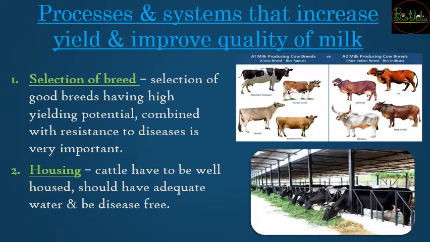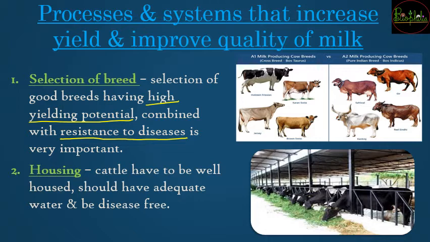So you have to select a very good breed which is going to be high yielding potential breed, जो ज़्यादा से ज़्यादा दूध provide कर सके. वैसी breed को if you are going to choose and keep into your dairy farm, no matter what, you are going to get higher milk production. So along with the higher yielding potential cow, or buffalo or any other animal, you also need to combine the resistance of diseases. So अगर उसको disease नहीं होता है, if the animal is resistant to diseases, then she can provide the highest quality and highest quantity of the milk as per her capacity.